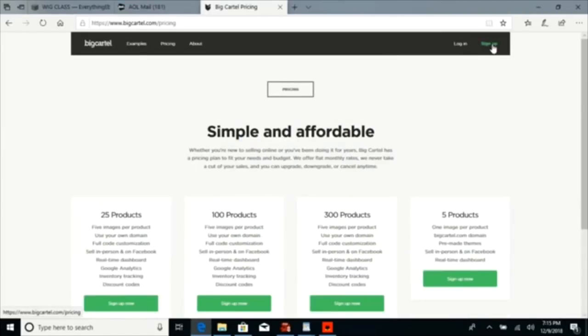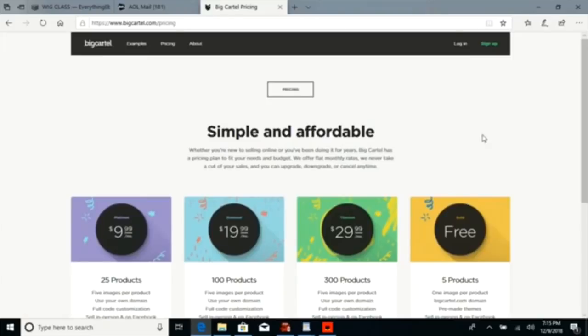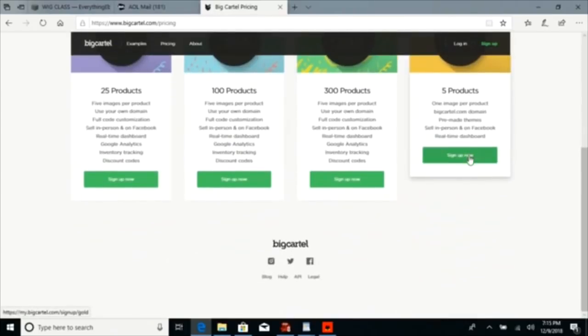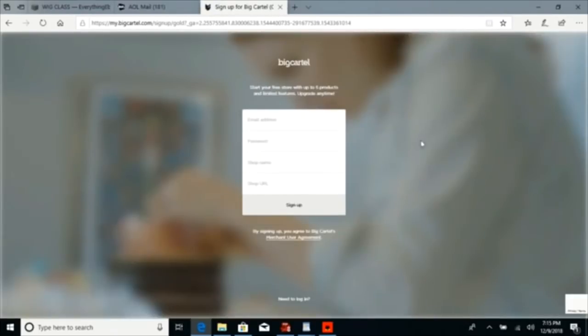All right, so we're going to click on that. Sign up at the top pretty much brings you to the pricing page, so we're just going to hit sign up right here under the free. All right, so this is where your email address comes in handy. I recommended in the last video that you have a Gmail account because it's more professional.